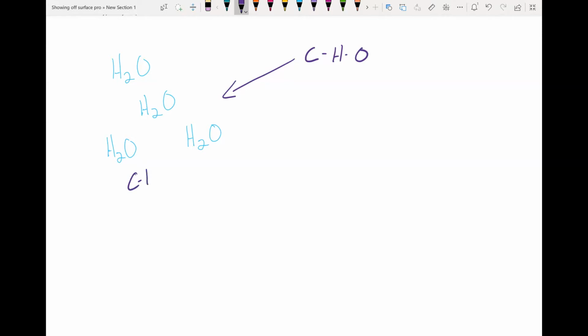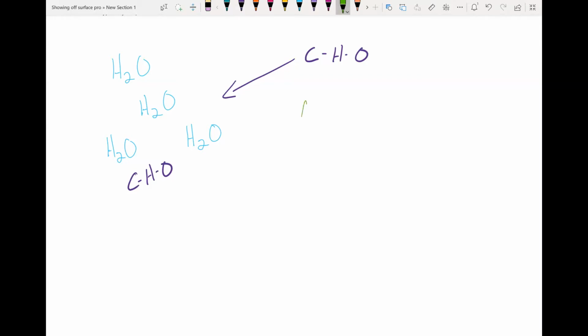The whole night at the party, the carbon, hydrogen, and oxygen atoms stay together. They hang out, they mingle with the water, they have fun together, but the carbon, hydrogen, and oxygen never leave each other's side. They stay together all night.